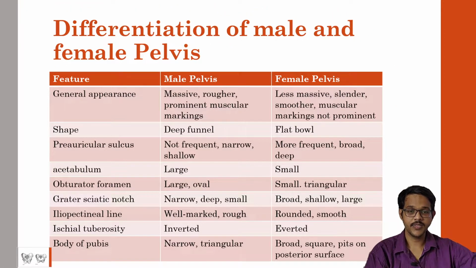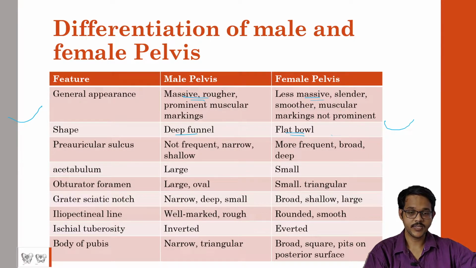Now coming to differentiating male and female pelvis. If we go for general features, it is usually massive and rougher in males. It is less massive and slender in females. The shape is like a deep funnel in males. It is like a flat bowl in females. The pelvic cavity is a deep funnel in the sense that it looks U-shaped, but it is a flat bowl in females.